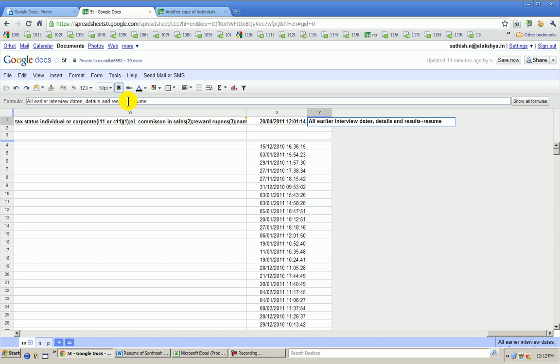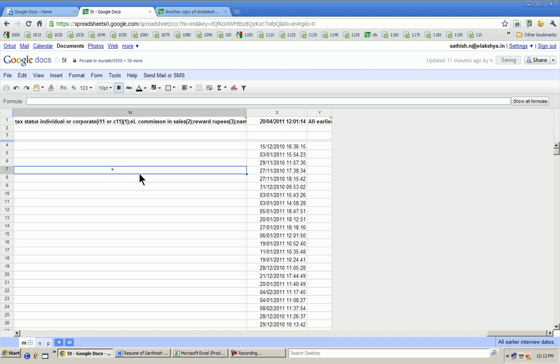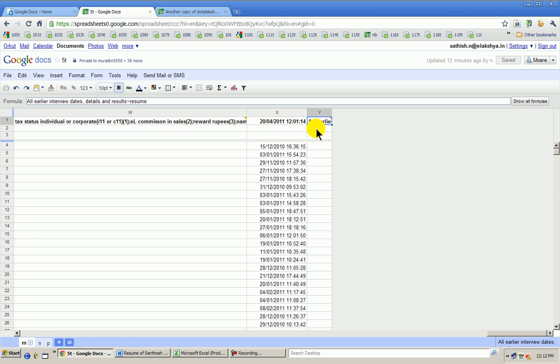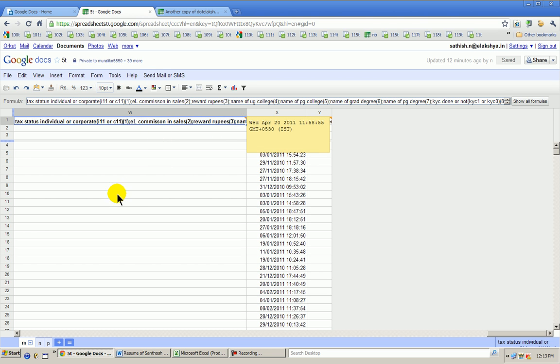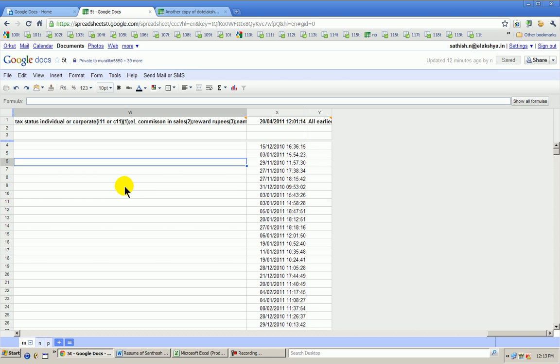The leftmost, topmost key on your keyboard, this one. I'm able to point it out here, I don't know how. This one. I'll write it here so that people will know. It's this. Okay, leftmost, topmost on a keyboard, where you press shift and then you press that. So that will be the separator between all earlier discussions and resume. Okay, so these are 4 small cosmetic changes which I need in the .elakshya file. Okay, that's point 1 on the .elakshya file.